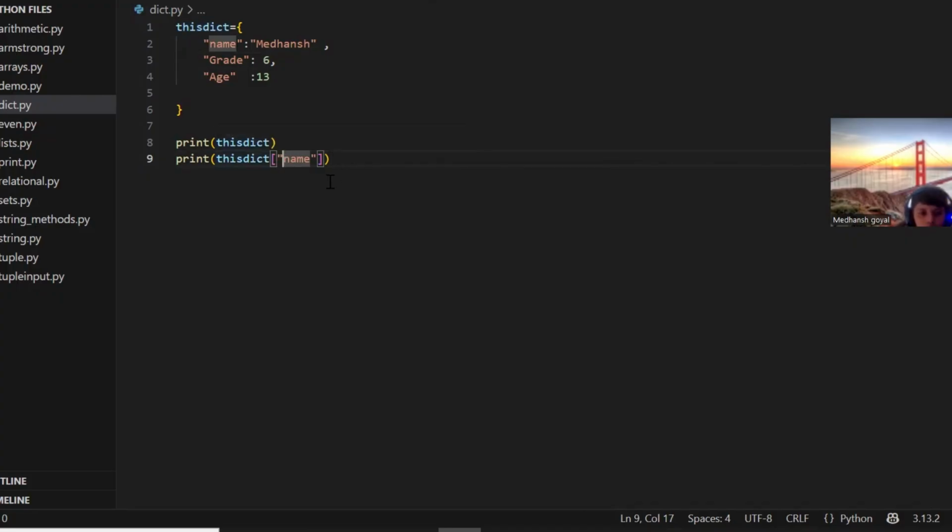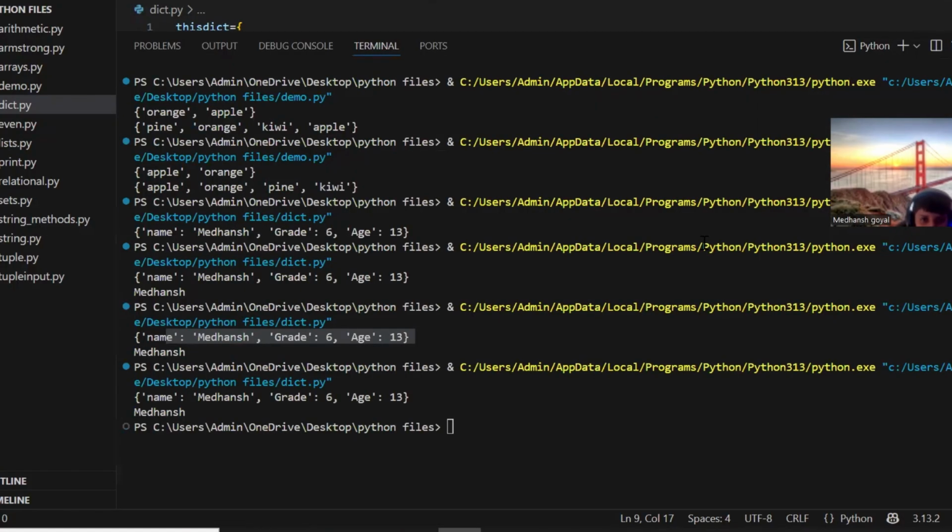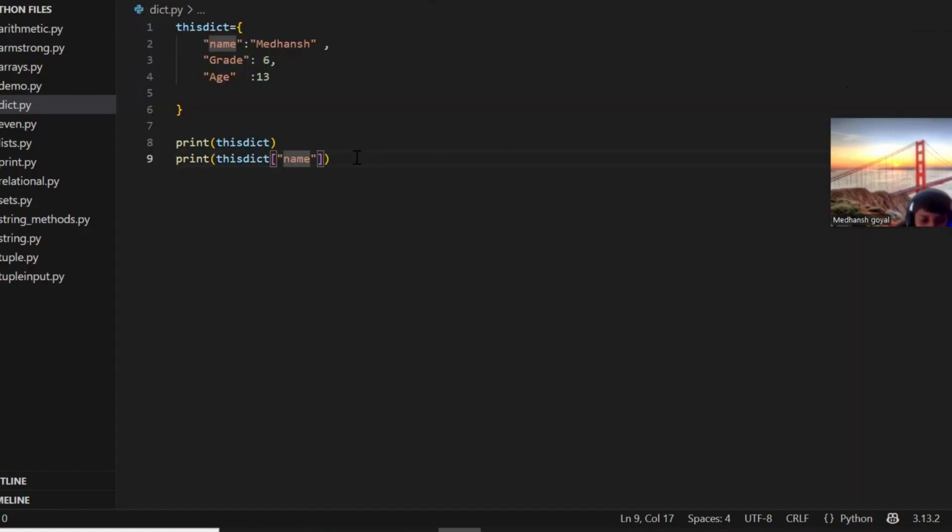Like in the list, we give the index number. Instead of the index number, you will be giving the key name, which will give you the value of the item. Like that. So dictionaries are ordered, changeable, and don't allow duplicates.